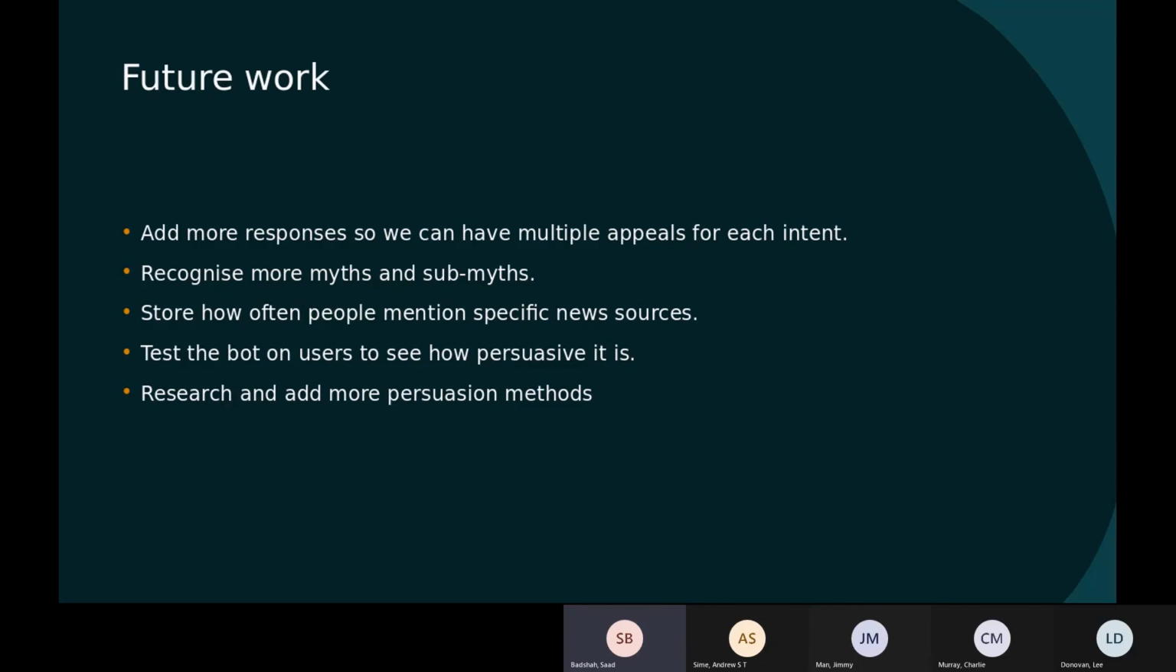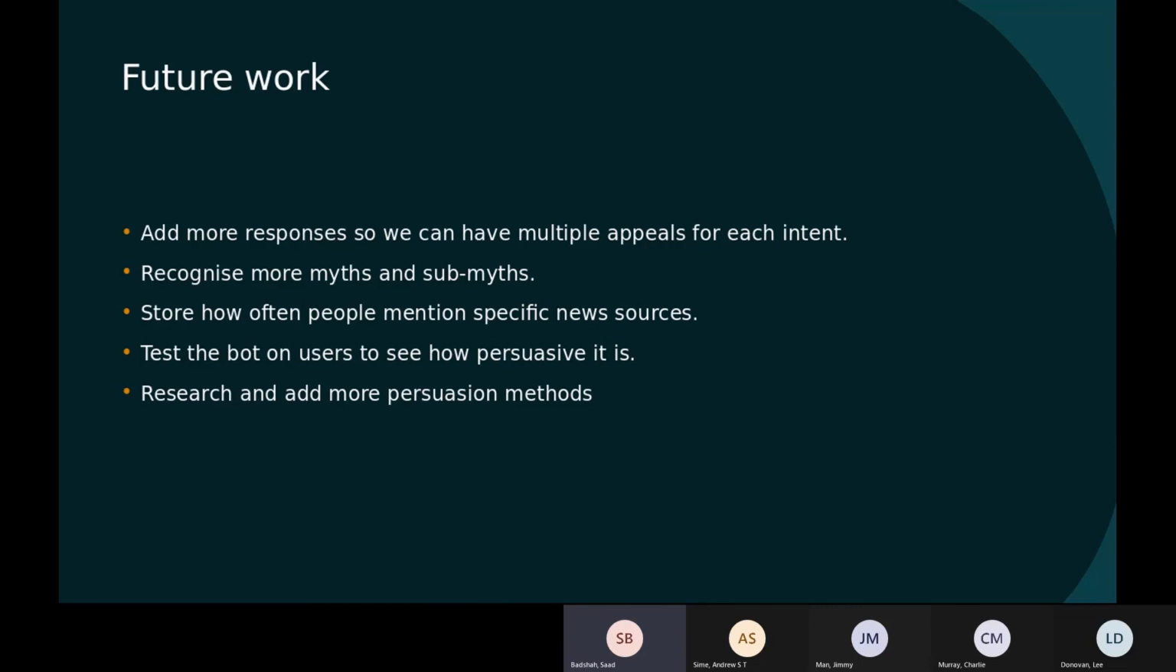We also want to store how often people mention specific news sources. So these statistics will be used with different users, and we will explain to them how a lot of users before them use the same source and how many times they have gotten the fake information from the source. We also want to test the bot on real users to see how persuasive it is. Because of the ethical form approval rejection, we couldn't test the bot on real users. Getting feedback will help us to improve more.